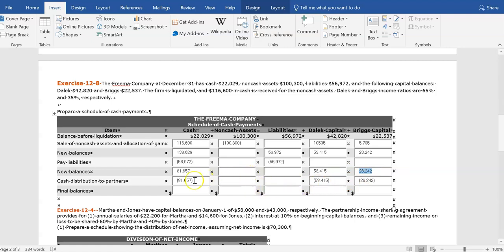And then finally, the last step in the liquidation process after liabilities are paid off is to just distribute the remaining cash to the partners based on their capital balances. Dalek has a capital balance of $53,415. We'll get $53,415 in cash. Briggs has a capital balance of $28,242, and will get the remaining $28,242 of the cash.